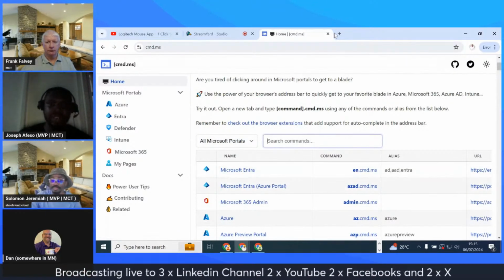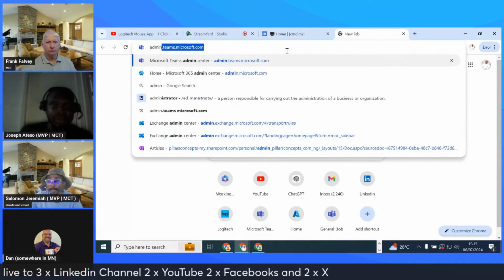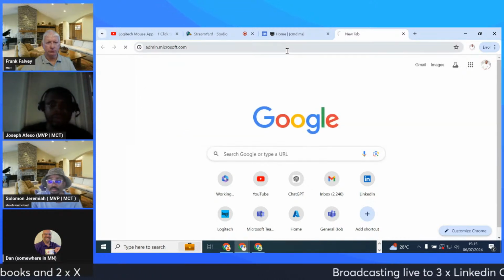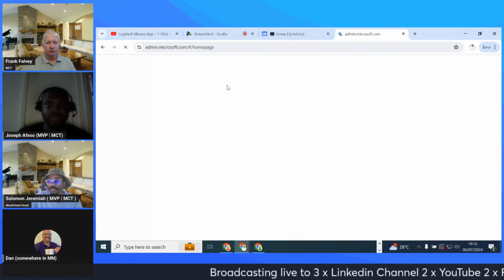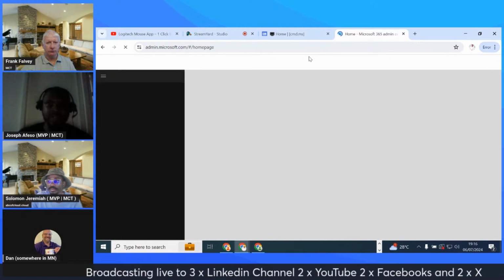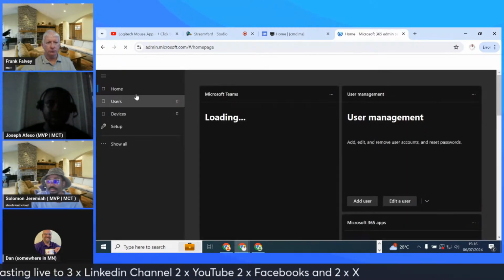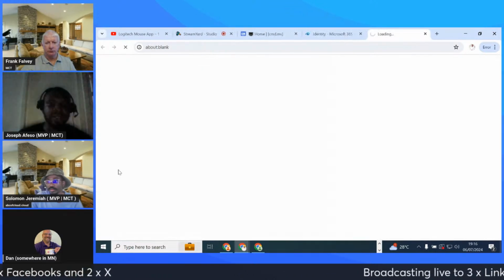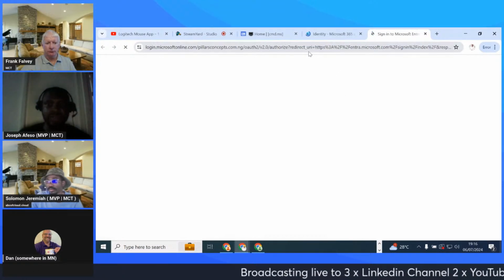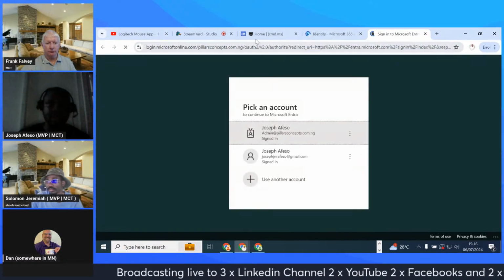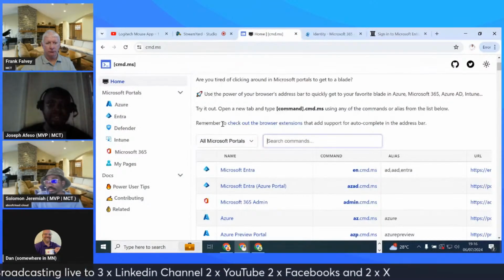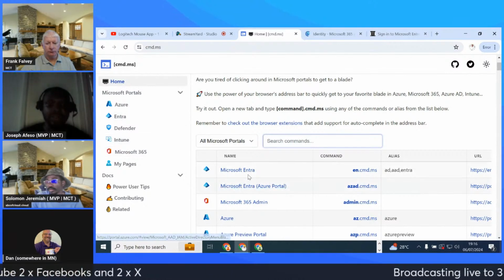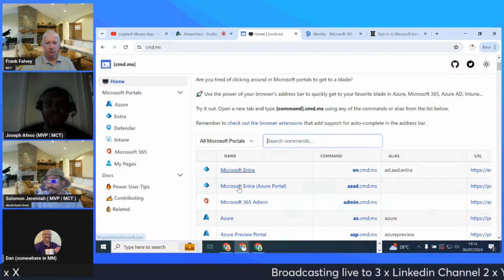For example, going to Entra ID, if you had come through admin.microsoft.com, you would find out that if we want to go to Entra ID, for example, you have to first come here and then you expand show all before you scroll down to see identity. Yes, it's good. You can still get there, but I think it's more efficient if you are used to this and you just come to aka.ms and you are going to Entra, you just hit Entra. You are going to M365, you just hit M365 and you are right inside of there.